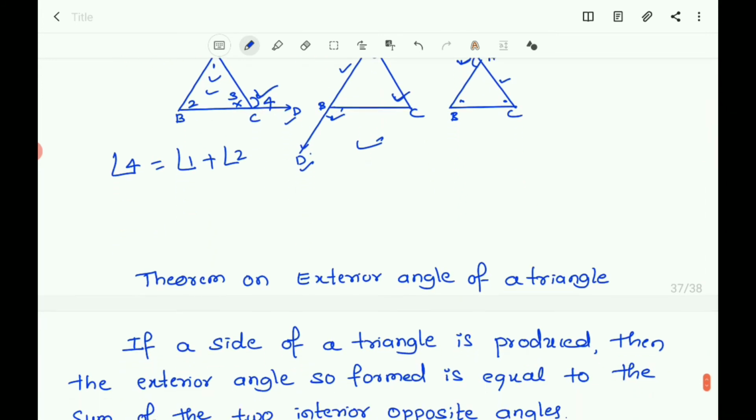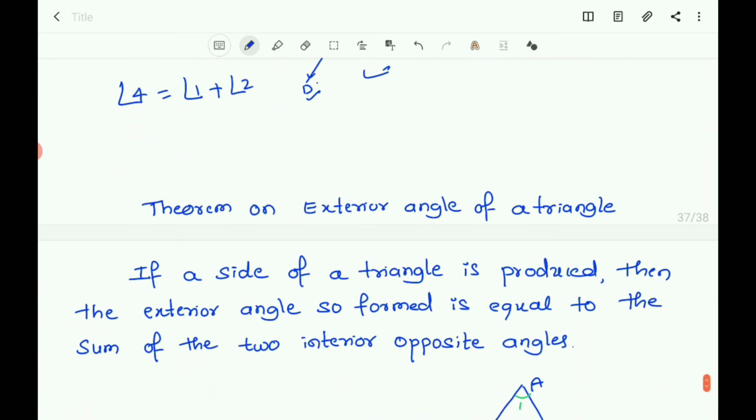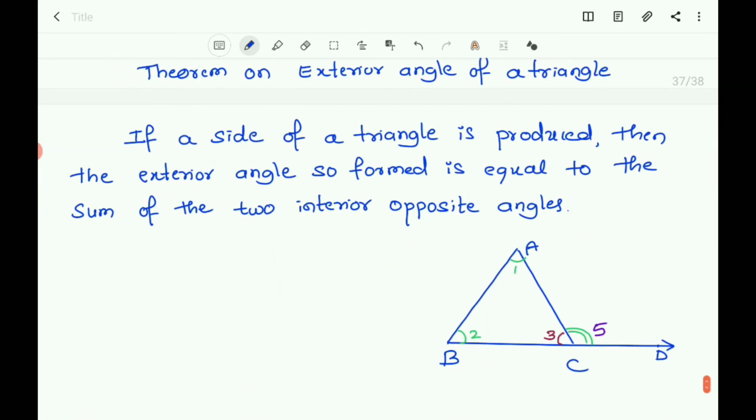So there is a theorem on the exterior angle of a triangle. What is the theorem here? If a side of a triangle is produced, then the exterior angle so formed is equal to the sum of the two interior opposite angles. That is the statement of the theorem on the exterior angle of a triangle. Now let us prove this.